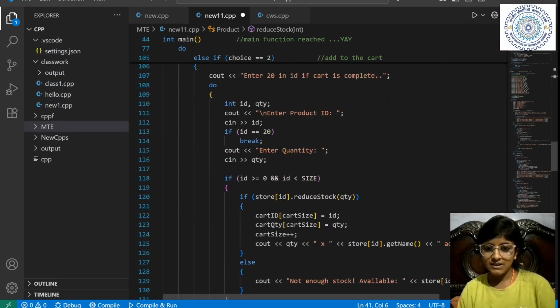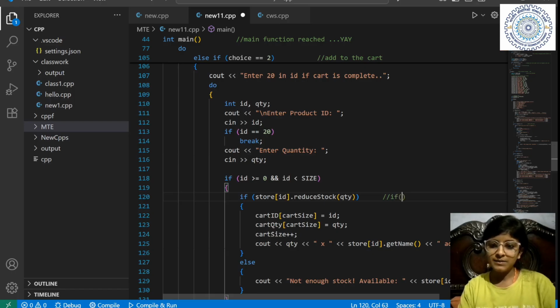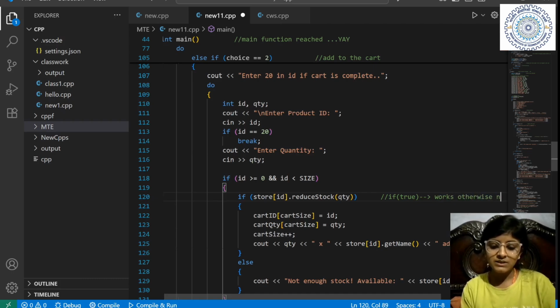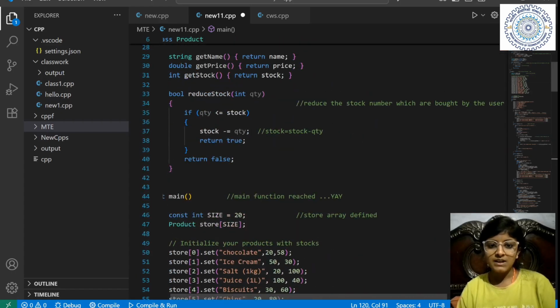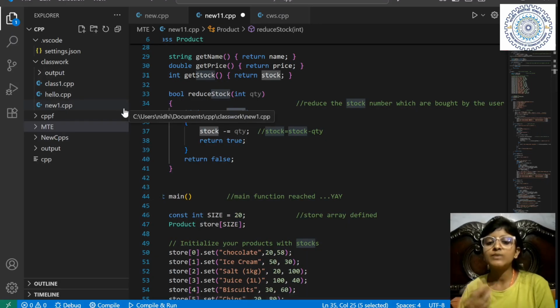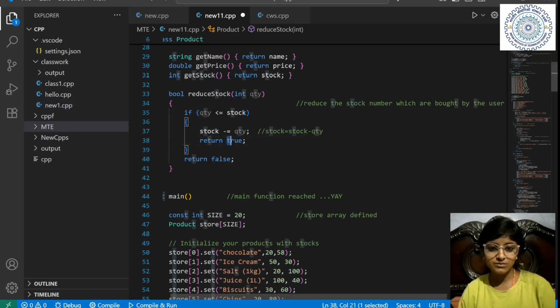Now see this, it is also a function of mine inside the if. If it is true, so it works, otherwise not, right? So see, if my quantity is less than stock, if I have 20 copies and I have entered that I have to buy 90, it means it is less than stock, it will return true.